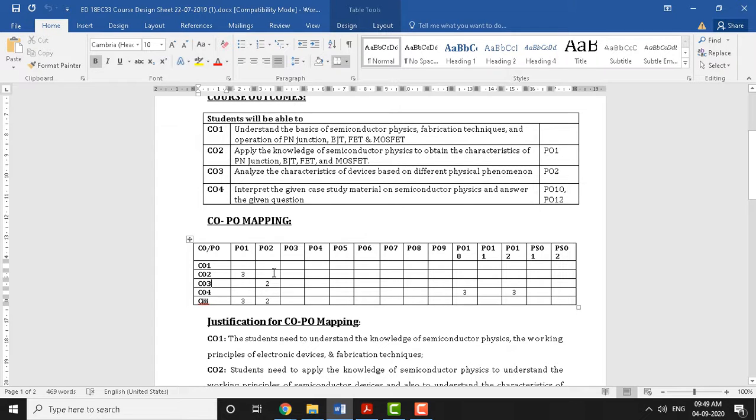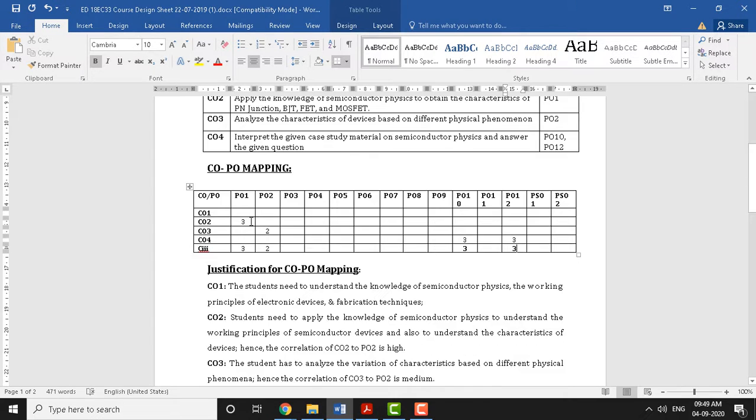Similarly, CO3 is mapped at moderate level with PO2. CO4, you can see here, is mapped with PO10 at maximum level, and PO11 and PO12 also at maximum, which is 3. So these are the mappings between course outcome and program outcome.